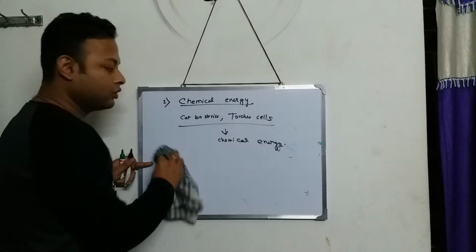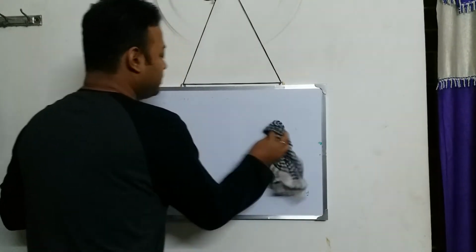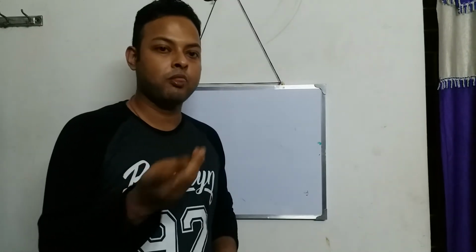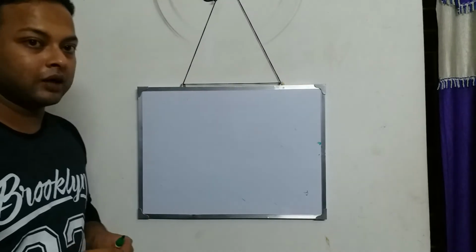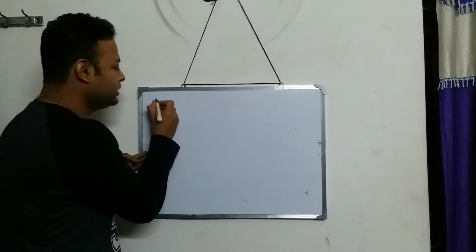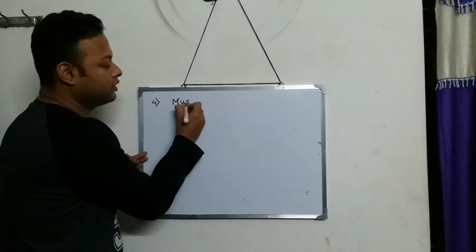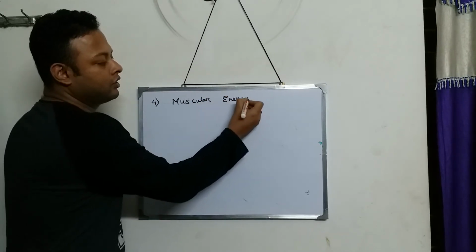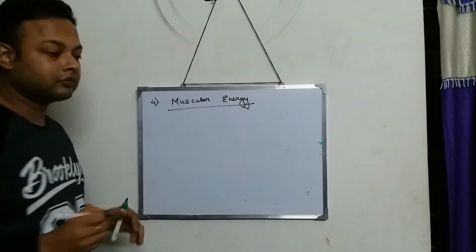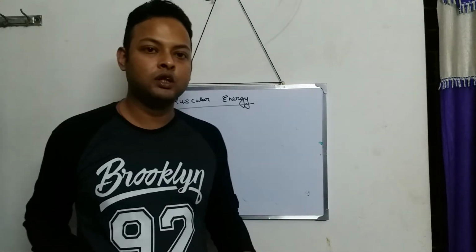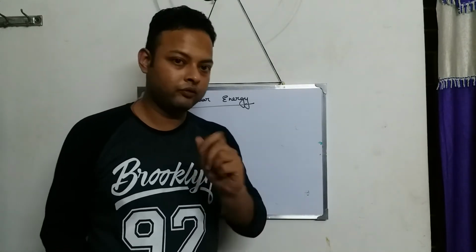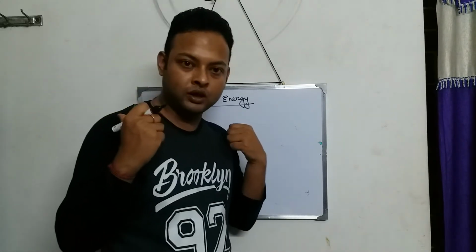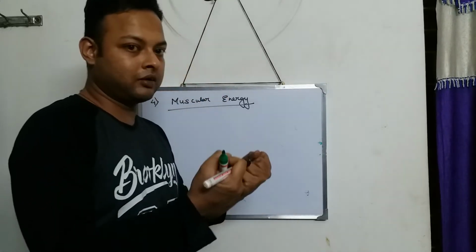Now we have discussed three energies: kinetic energy, potential energy, and chemical energy. Now we come to the fourth type of energy, which is very easy: muscular energy. Now, if we have to lift a heavy object, like all of you go to school putting your bag on your shoulder, so you have to lift the bag.